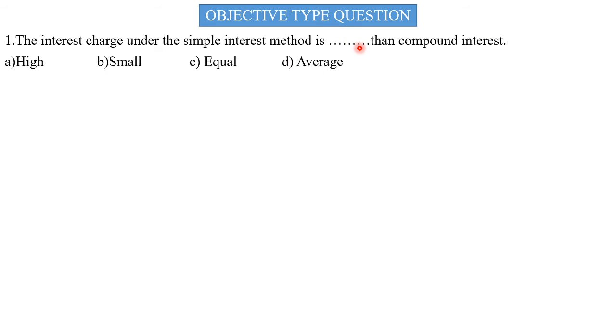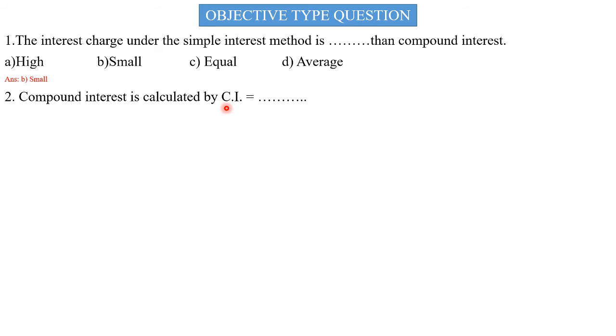If we solve the same problem by simple interest, the interest is small, and by compound interest, the interest is high, so the answer is small.